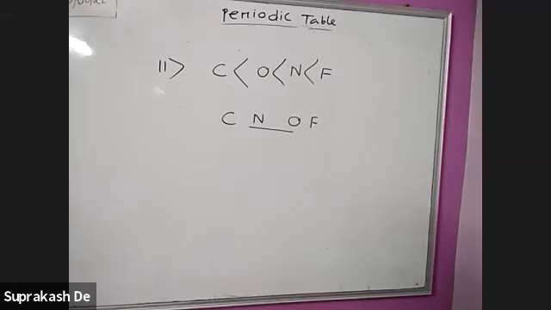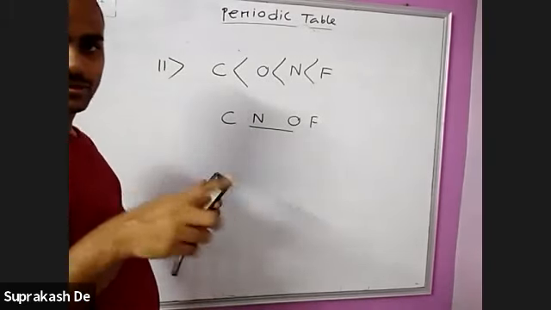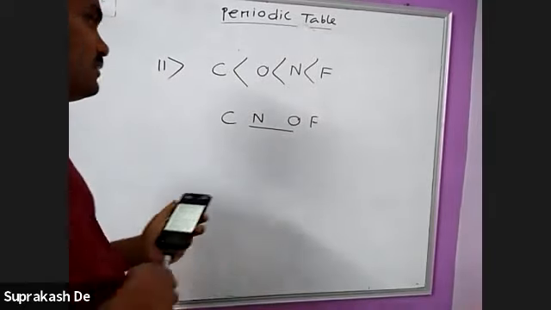If fluorine is the highest, then nitrogen will be next. But here it's oxygen. They are giving fluorine as highest, because they are asking the ionization potential. So fluorine is highest, and there is only one such option, D: fluorine, but then this is oxygen, nitrogen, carbon. Now they are giving option A, where the sequence sign is reversed. You just reverse the sign. Option A, reverse the sign.